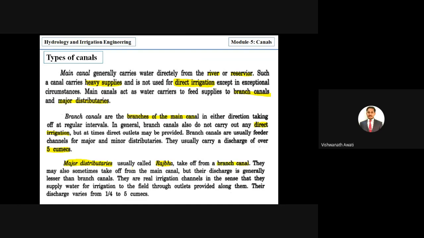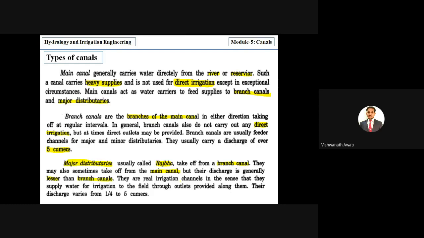They may also sometimes take off from the main canal. Taking off means it has a connection with the branch canal, and in some conditions even with the main canal. But their discharge is generally lesser than the branch canals. So capacity is lesser than the branch canals. That's what is called a major distributary.